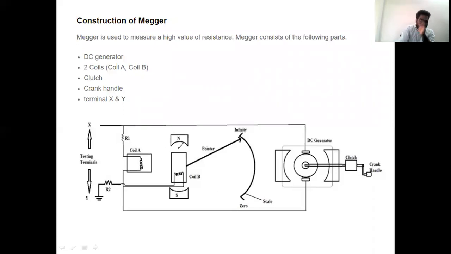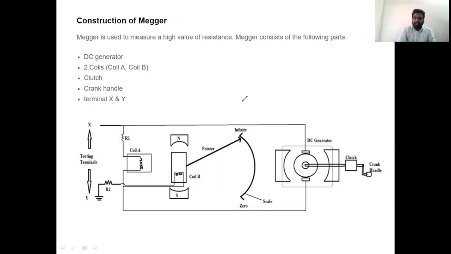We said two coils are present, coil A and coil B. Coil A will act like a current coil, and coil B will act like a pressure coil. That means coil A is our current element, and coil B is our voltage element, also called the pressure coil, moving coil, or potential coil. The moving coil is connected to a pointer, and this is our calibrated scale.